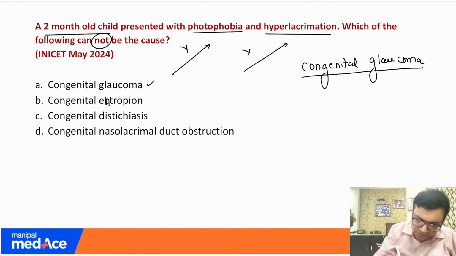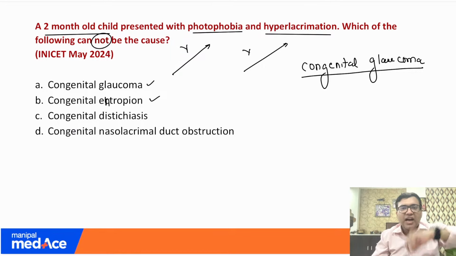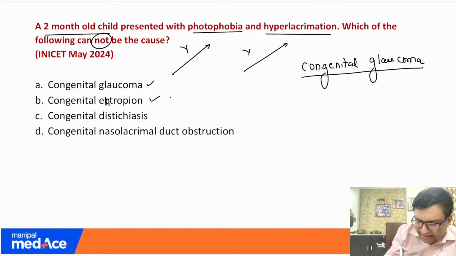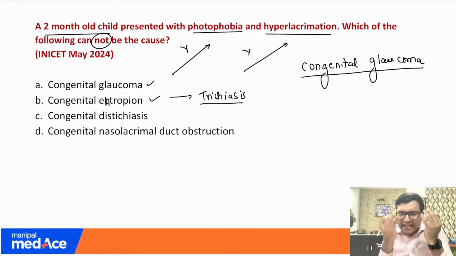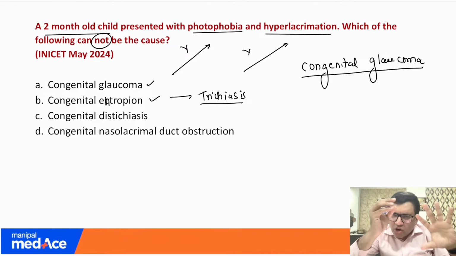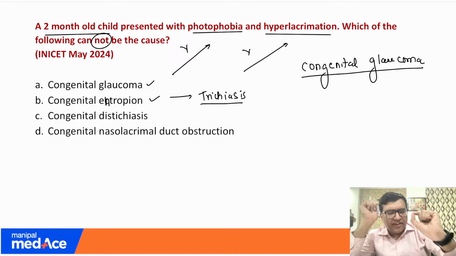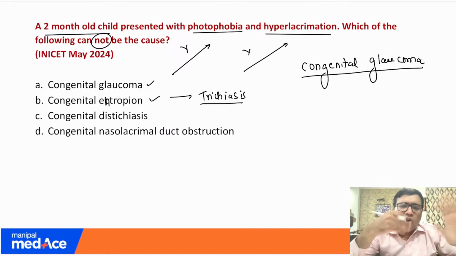Now entropion. When we talk about entropion, entropion can cause inversion of the eyelids, and that can cause trichiasis. Do you all agree? If you agree, just give me a thumbs up, please. So the eyelashes can touch the cornea, and when they touch the cornea it gets irritated, and what it causes is some corneal ulcers or epithelial defect. Whenever there is an ulcer or epithelial defect, there is usually a lot of photophobia.